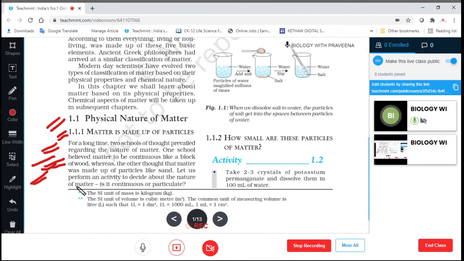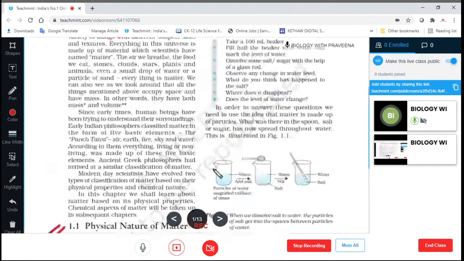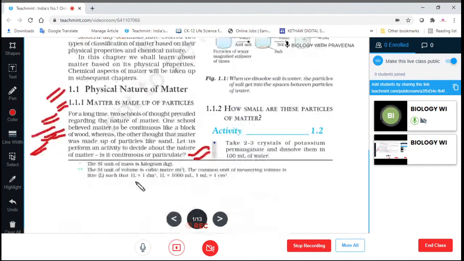Let us perform an activity to decide whether the nature of matter is continuous or particulate. Here are some points. The SI unit of mass is the kilogram, kg.